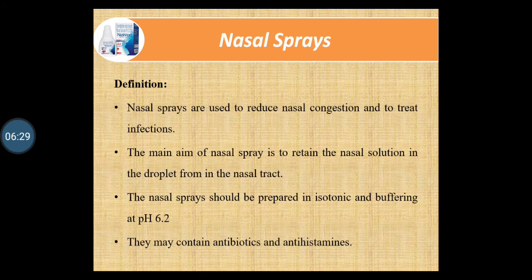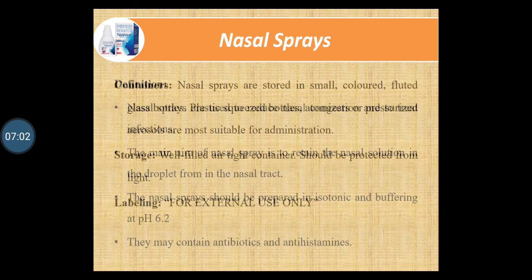Now the next type of dosage form is nasal sprays. Nasal sprays are used to reduce nasal congestion and to treat infection. The main aim of nasal spray is to retain the nasal solution in droplet form in the nasal tract or nose cavity. The nasal spray should be prepared isotonic and buffered at pH 6.2. They may contain antibiotics or antihistamines in it.